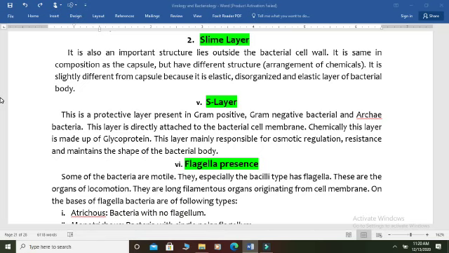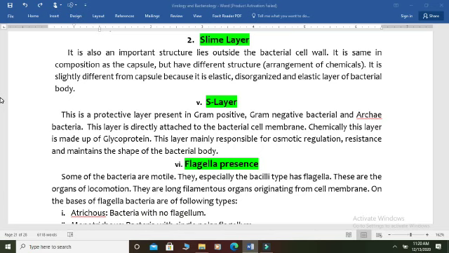It is a much more elastic and disorganized layer, and it is easily washable. We can wash this layer off bacteria with different types of detergents, as compared to capsules, which are a hard structure, and we don't do this with capsules.